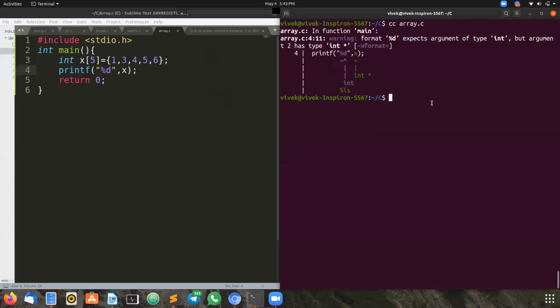See, we are getting... Can you see the output screen? Yeah, it is giving a warning. It's not an error, we are getting a warning. Format %d expects an argument of type int, but it is an integer array, int pointer. This is an integer array, but you are taking only int.